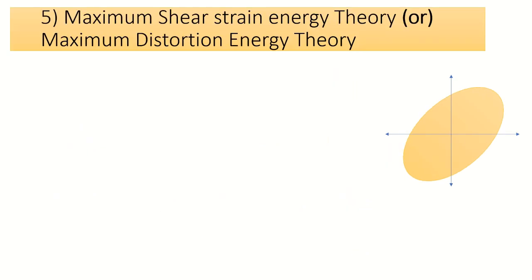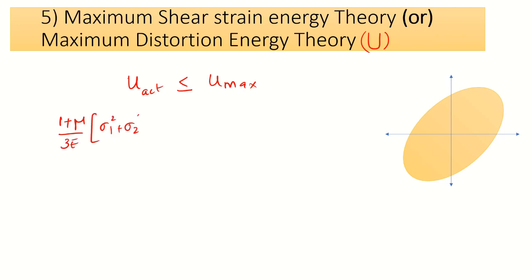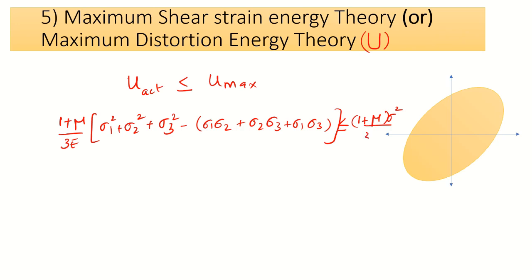Here we are going to discuss maximum distortion energy theory. Same thing, we'll be designating strain energy as U. So U actual must be less than or equal to U maximum. U actual is 1 plus mu by 3E times sigma 1 square plus sigma 2 square plus sigma 3 square minus sigma 1 sigma 2 minus sigma 2 sigma 3 minus sigma 1 sigma 3, which must be less than or equal to 1 plus mu into sigma yield square by 3.